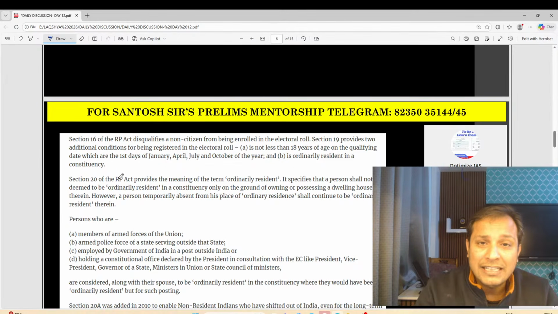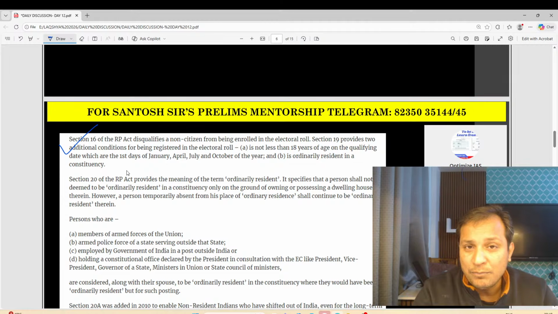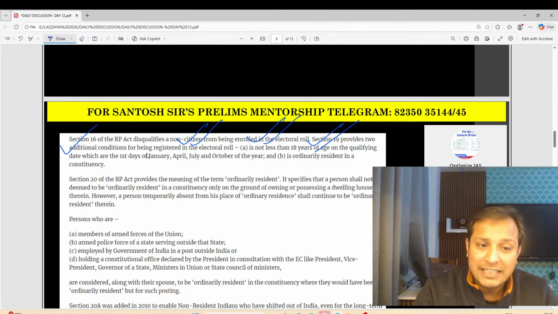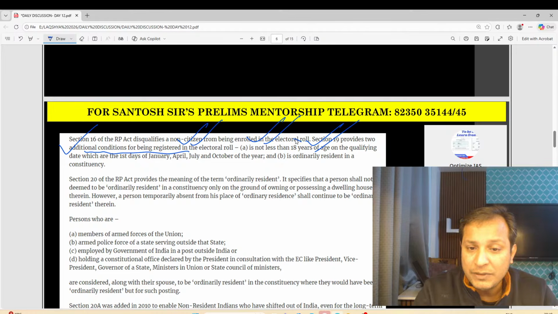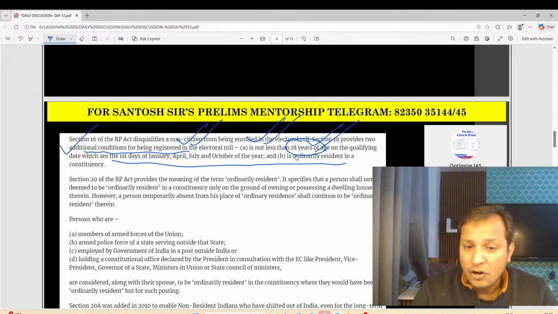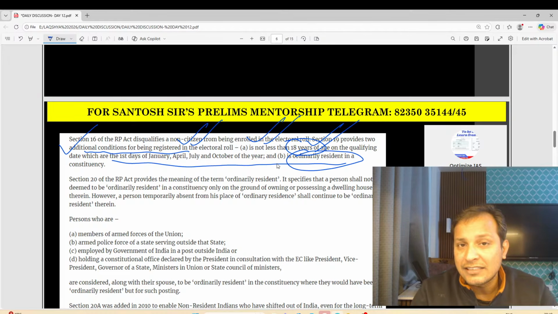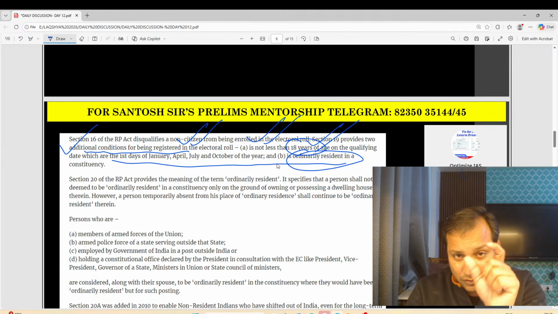Here, section 16 of the RPA Act is very important because it prohibits non-citizens from being enrolled in the electoral roll. Section 19 is also very important, which says that to be in the electoral roll you have to be above the age of 18 and you should not be disqualified under the RPA Act. Also, you have to be ordinarily resident in a constituency. This word is very important.